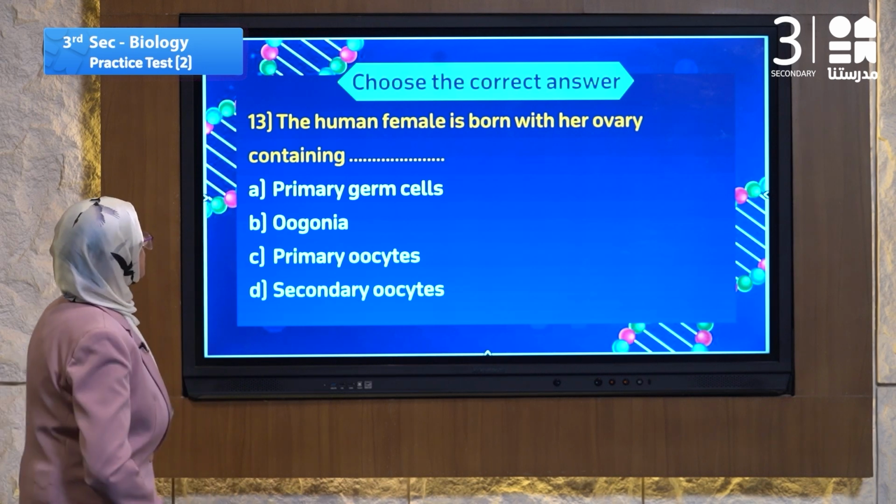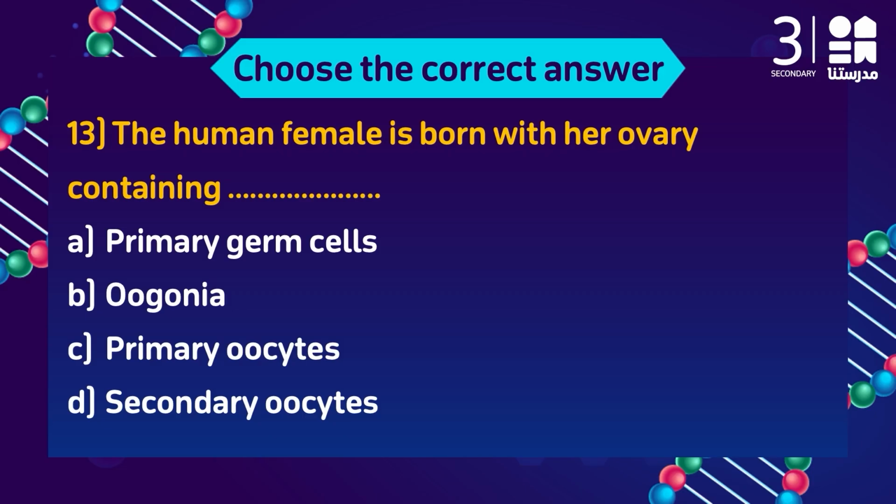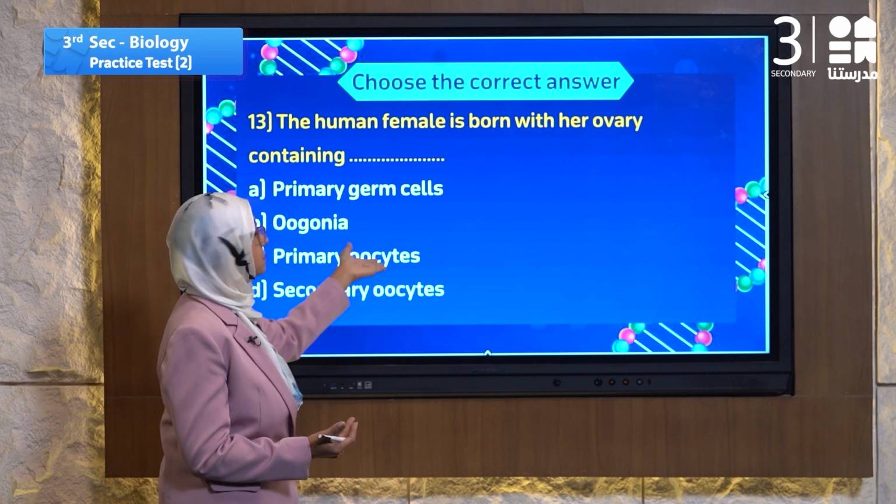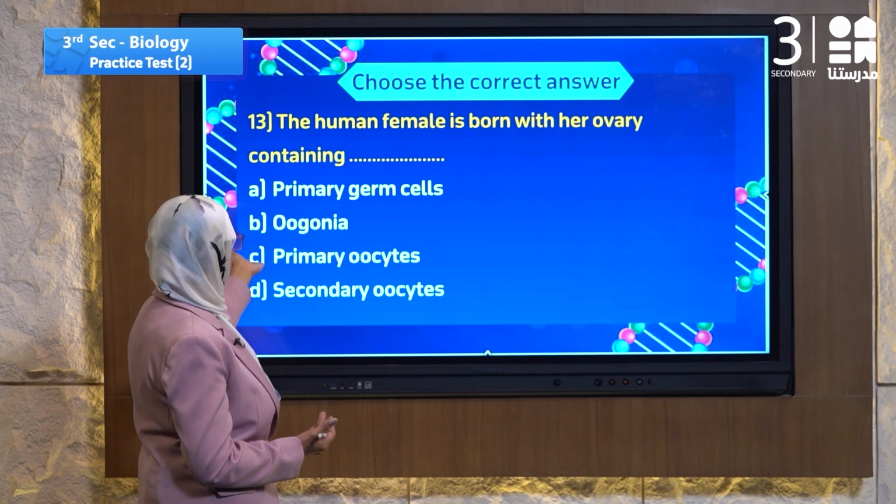Question 13: the human female, that means all females after birth. After birth, the ovary contains what? Primary germ cells? No. Oogonia?